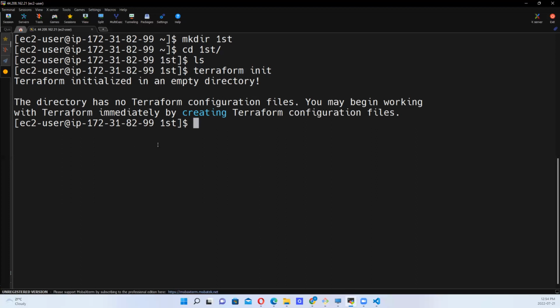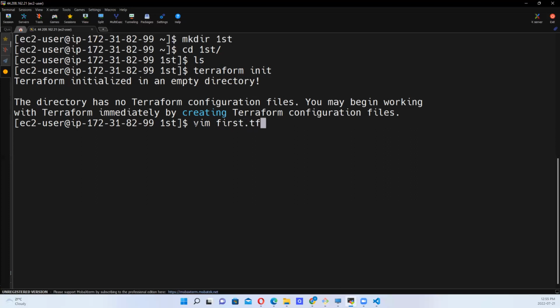So what else do we need to do? We need to come in here and use Vim. I think we installed Vim. Vim into a file, which is our first file, first.tf. To avoid confusion, let me use first for the file.